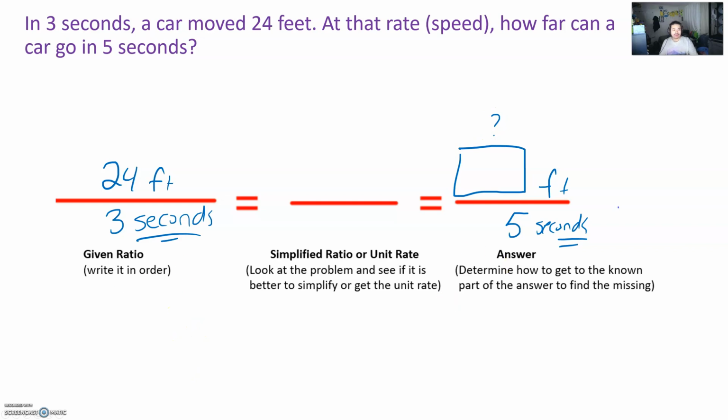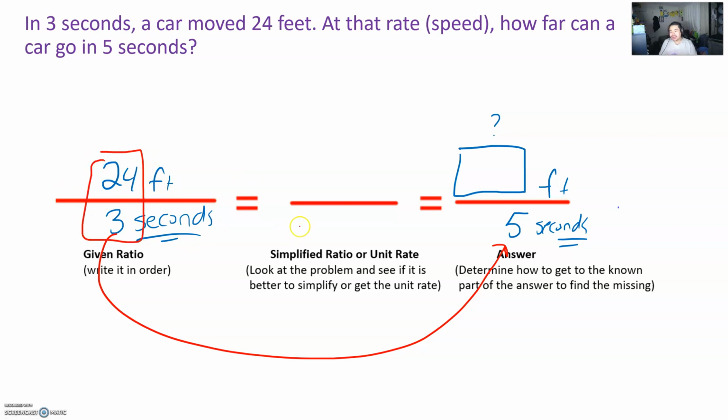By going off of what we have learned in the past, using equivalent ratio, it might be just hard to get from a number like 3 to 5. Because at the top of my head, I don't know what times 3 equals 5 unless you do some type of decimal or fraction number. So here is a good idea to get the unit rate. Some of us might say, oh, Mr. Lee, I can simplify this, like I know 24 and 3 can be divided by 3. But technically, what we just did is that we just found the unit rate.